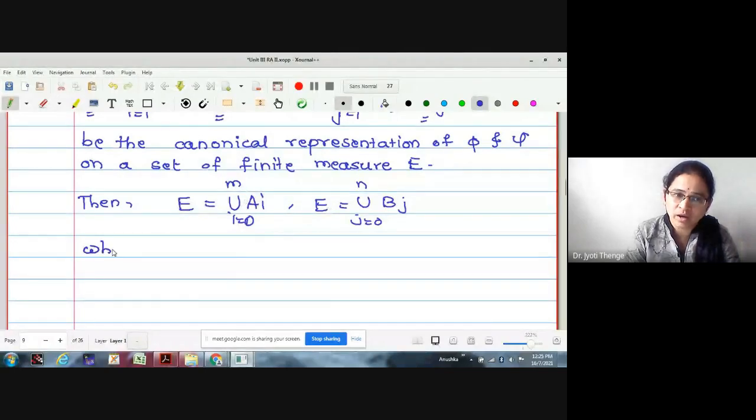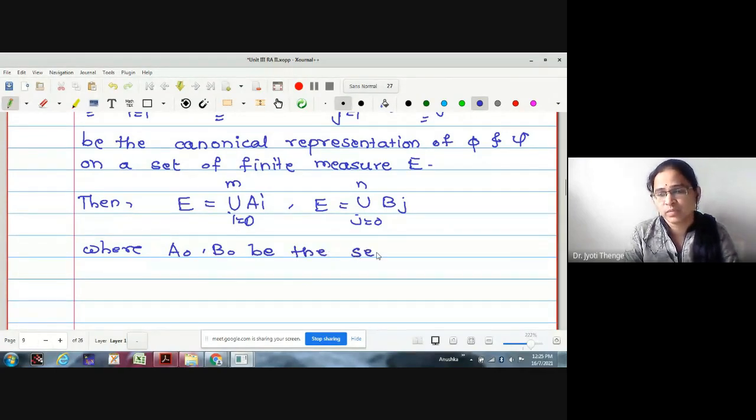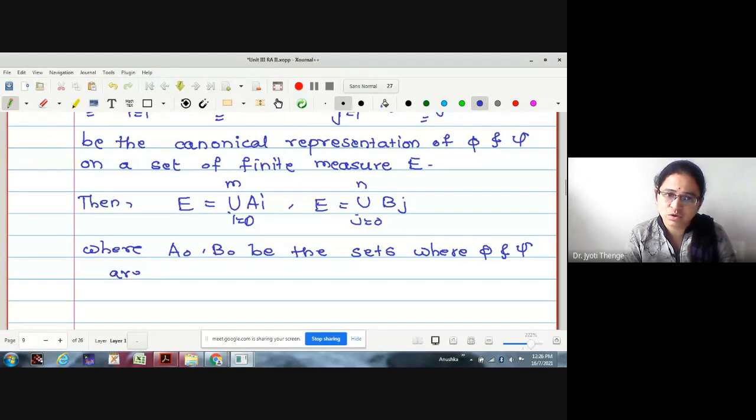Let A naught and B naught be the sets on which phi and psi take 0 value, the sets where phi and psi are 0 respectively.